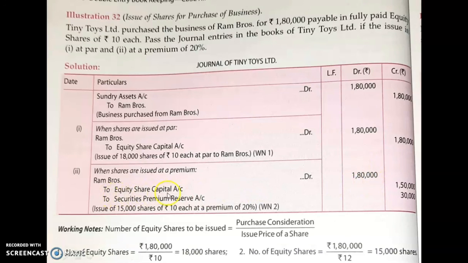And under equity share capital, you have to write down 15,000, that is the number of shares, into 10 rupees. And to securities premium reserve account, you have to write 15,000 into 2 rupees, because that is the premium amount. So you will get 30,000. So this is the journal entry you have to pass.